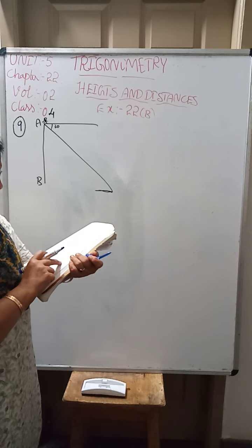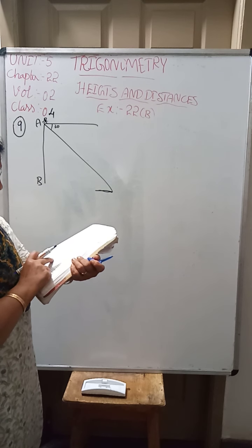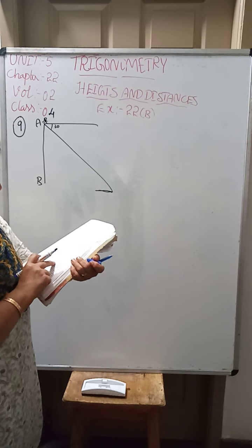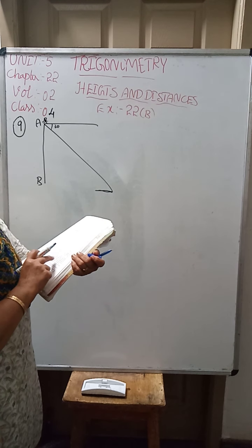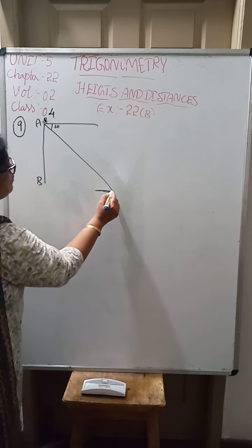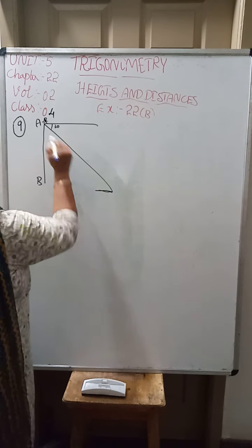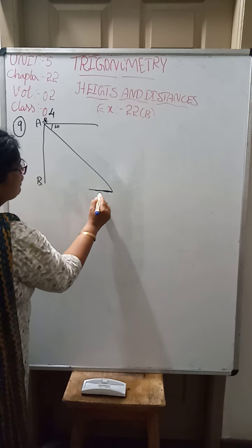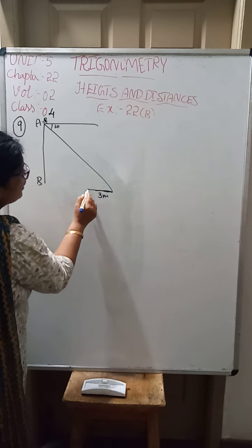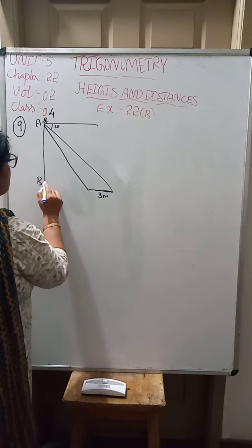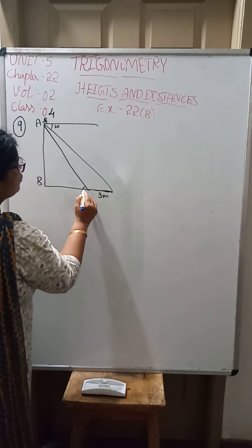the boat, sailing towards the shore to the point immediately beneath him, 3 minutes later has an angle of depression of 60 degrees. Now, here it is 30 degrees and it is sailing towards the shore, and from here to here it has taken 3 minutes. The angle of depression has become 60 degrees.